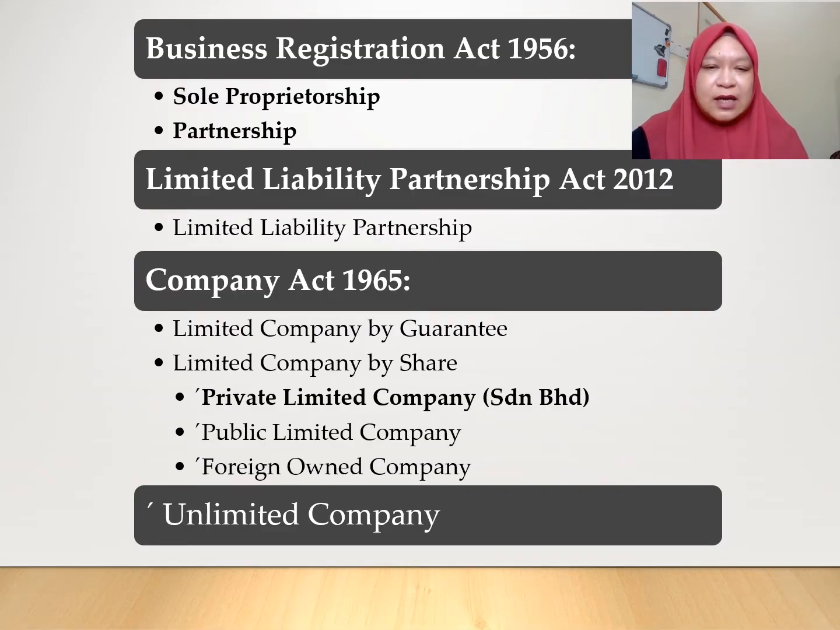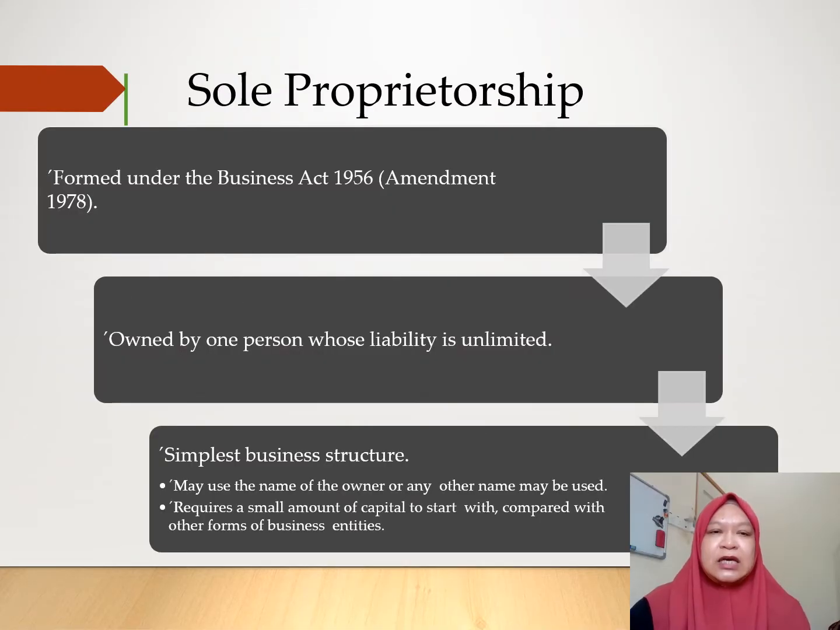Under the Company Act 1965, we have limited company by guarantee, limited company by share, such as private limited company, public limited company, and foreign-owned company. We also have the unlimited company. So first, we want to look into sole proprietorship, formed under the Business Act 1956.